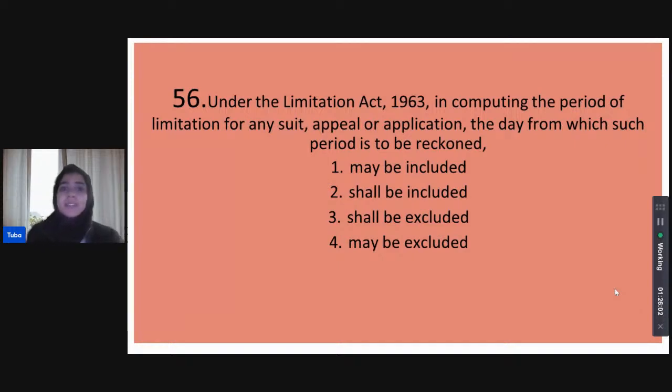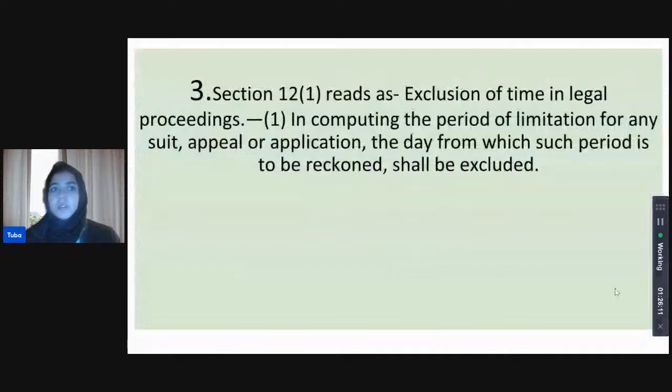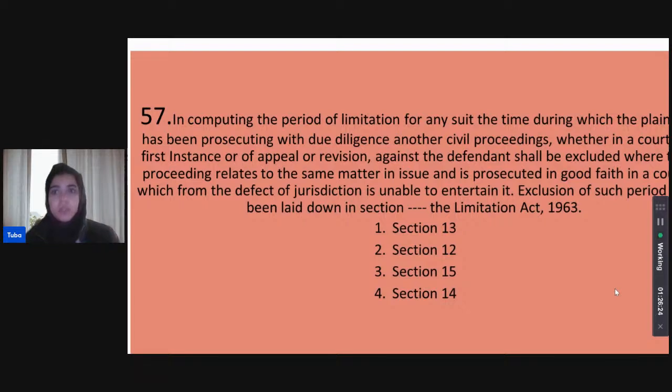Shivani thinks that such days shall be reckoned. Okay, I have begun the timer. Priyanka, Karan, and that is correct. If we go to 12.1, which deals with exclusions in legal proceedings, it states that the day from which such period is to be reckoned, that day itself shall be excluded from the period of limitation.